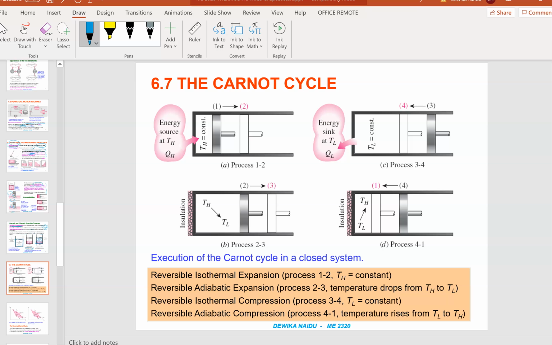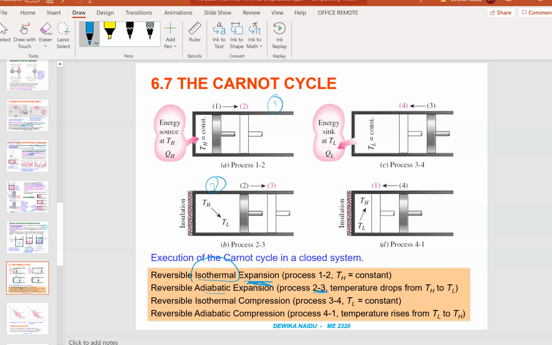1 to 2 will be reversible isothermal. Isothermal means temperature is constant. Expansion, so expanding, that will be process 1 to 2. And then we have process 2 to 3. 2 to 3 is this one. That is the second process. This is the first process.